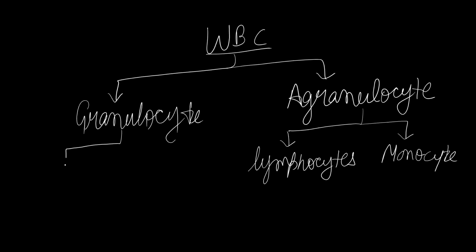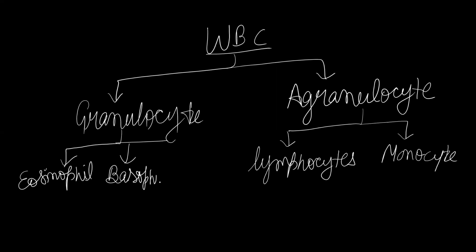And granulocytes are of three types: eosinophil, basophil, and neutrophil. They have various functions, and a few of them also produce antibodies. What are antibodies?